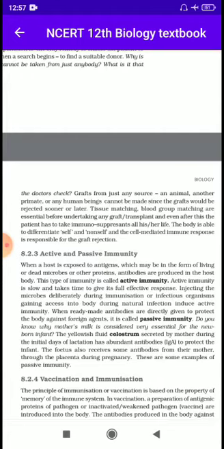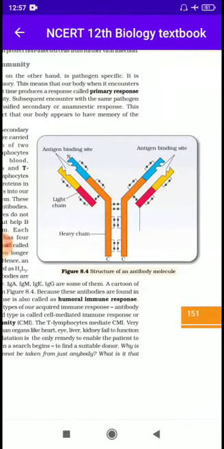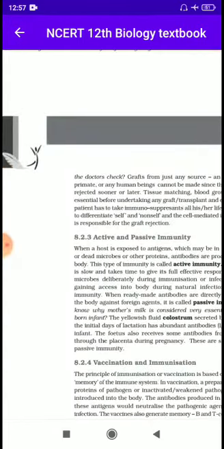That's why the recipient always uses immunosuppressants. Clear? So from this topic you have to draw this diagram at least 4 to 5 times, and label the parts very clearly. Okay, so practice this one.